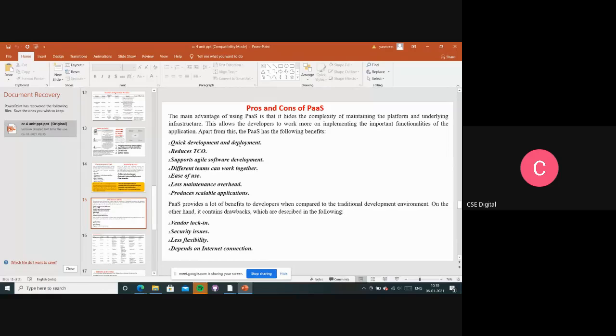Collaborative platforms will be provided for users at different locations who are working on the same platform, from the same company. For them, it will provide collaborative platforms. So that is the advantage. And ease of use, right?